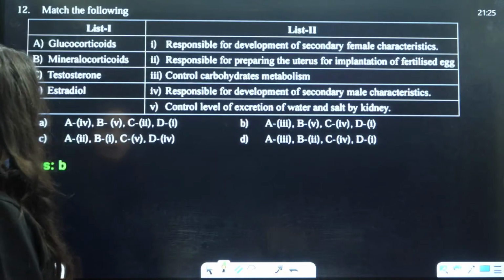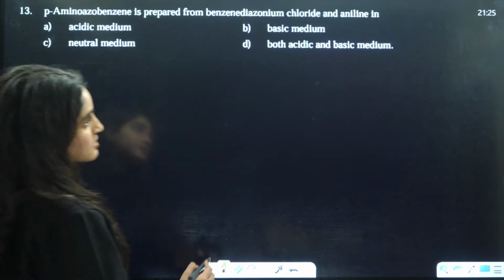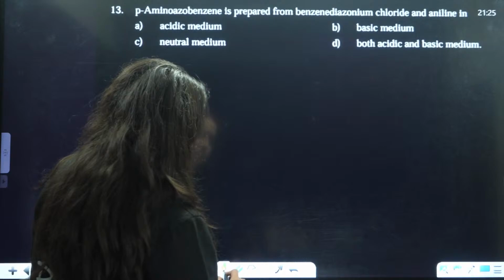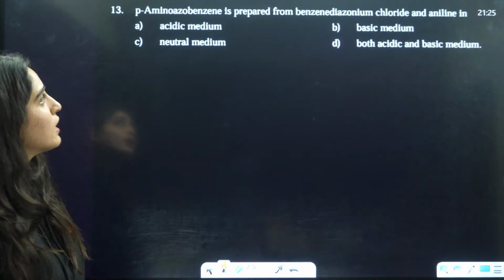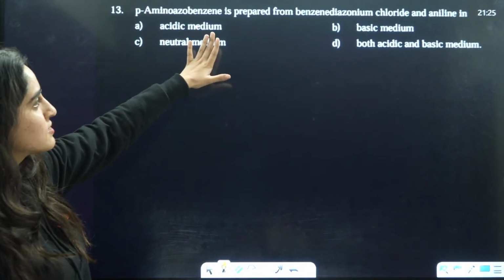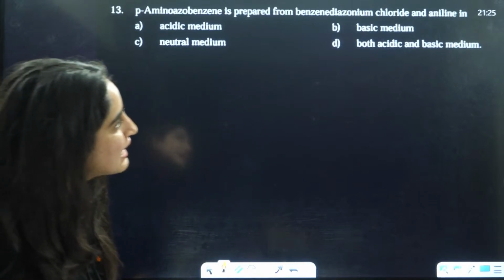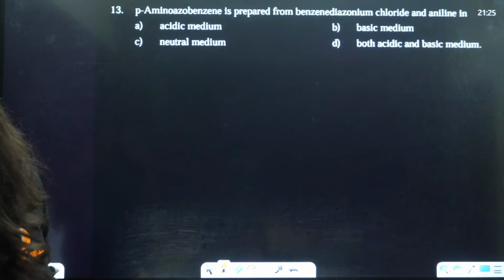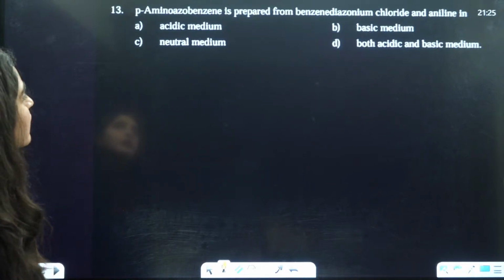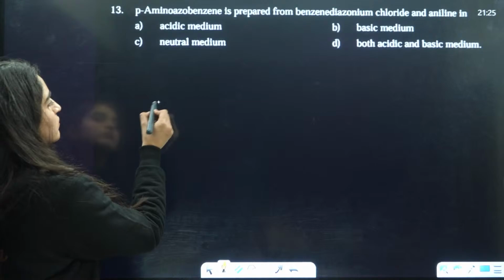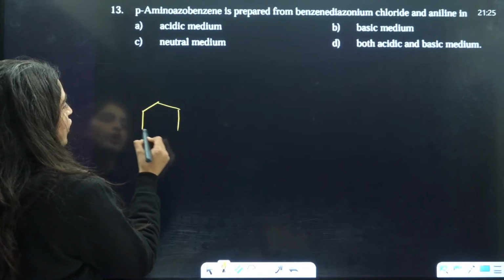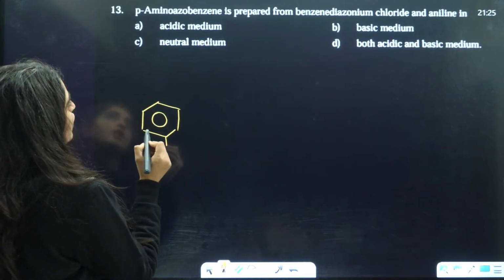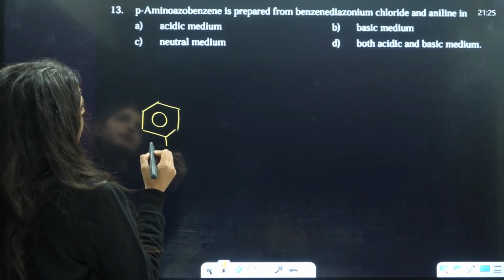Okay. Now, next is para-aminoazobenzene. Para-aminoazobenzene is prepared from benzene diazonium chloride and aniline in which medium? Now, guys, on the para position, you have aminoazobenzene.